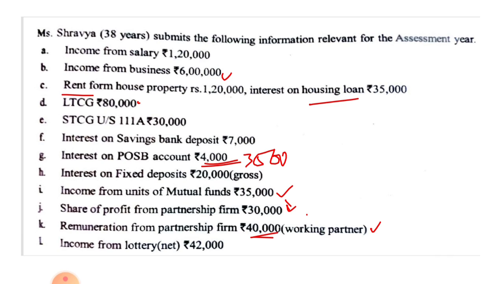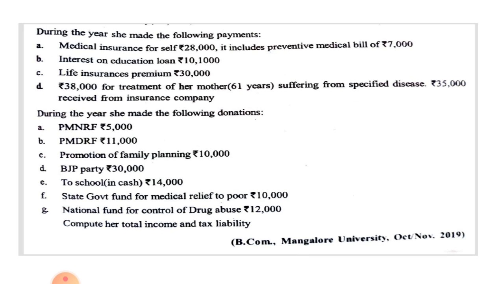So, these are the incomes of Miss Shravya. When you add all these incomes, you get gross total income. To get taxable total income, you have to deduct deduction under section 80. So, the payments are here. During the year, she made the following payments. First one, medical insurance for self 28,000. It includes preventive medical bill of rupees 7,000.